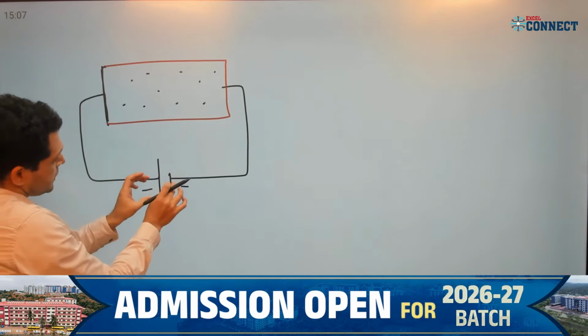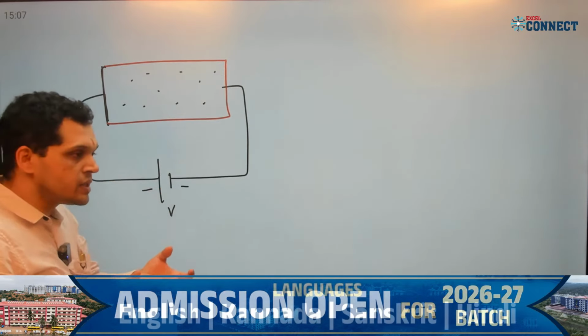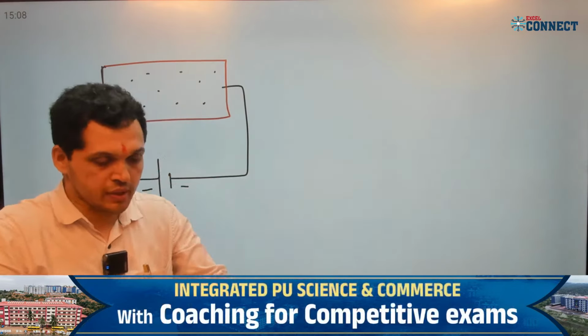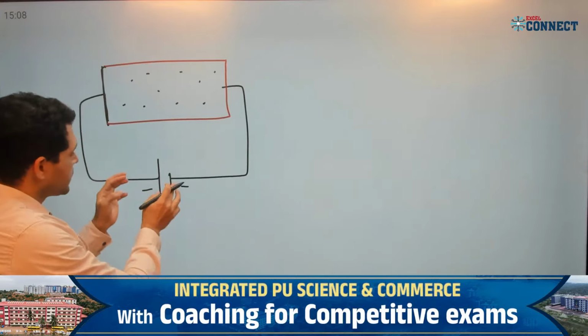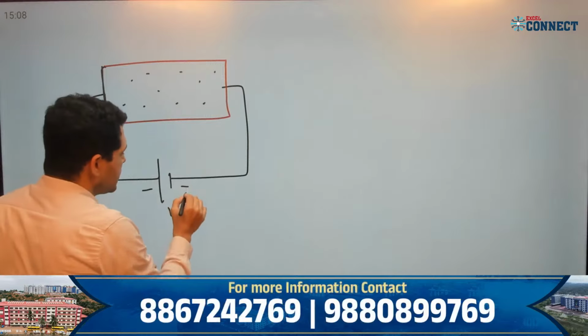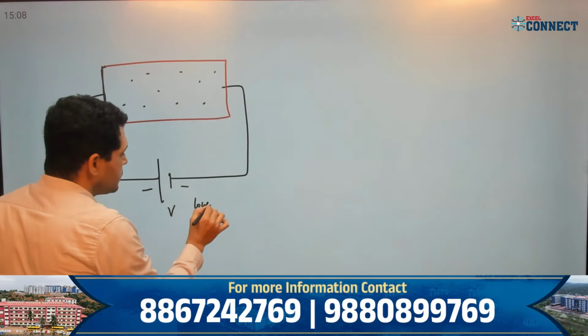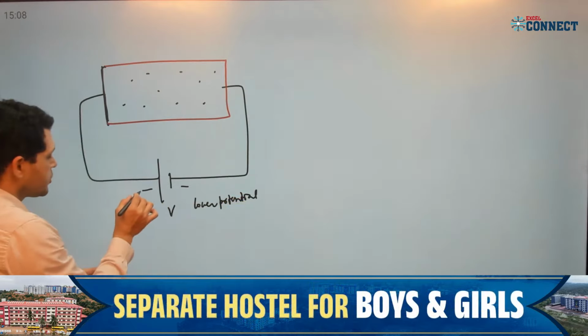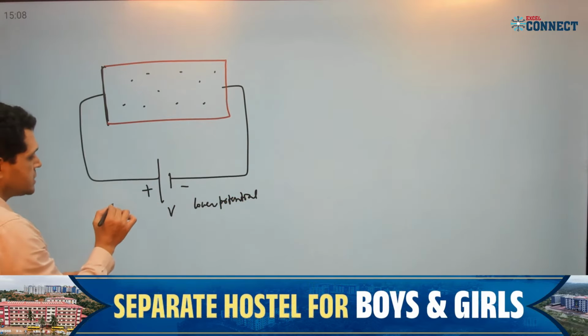Now what happens if I apply a potential difference? Like in water current, if there is a height difference, water flows, right? In the same way, here negative is lower potential, positive means higher potential.